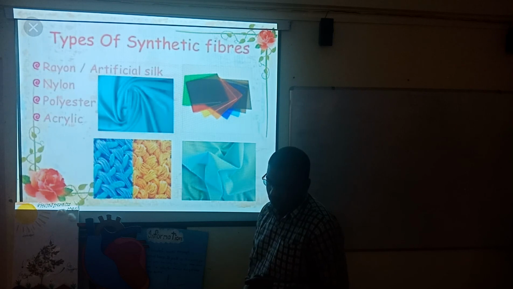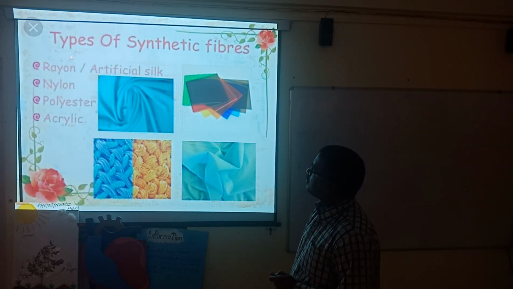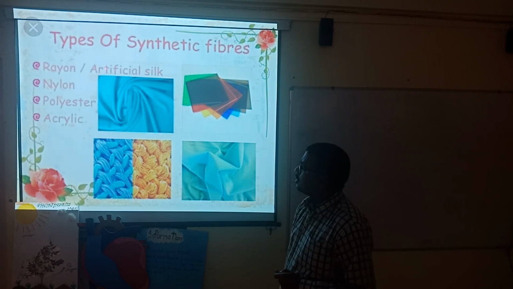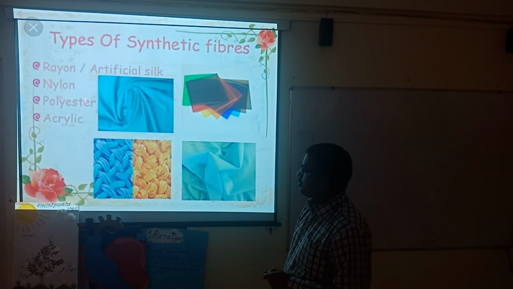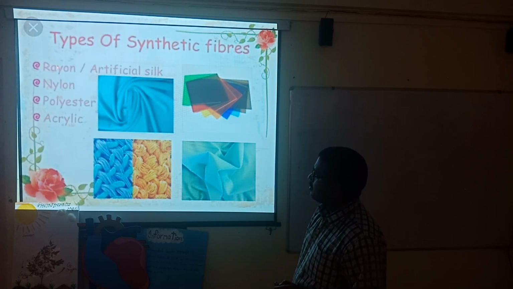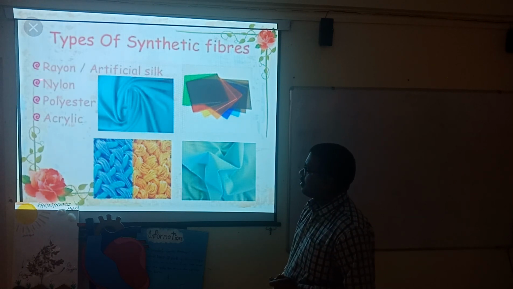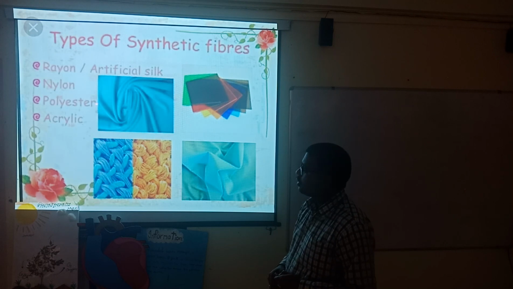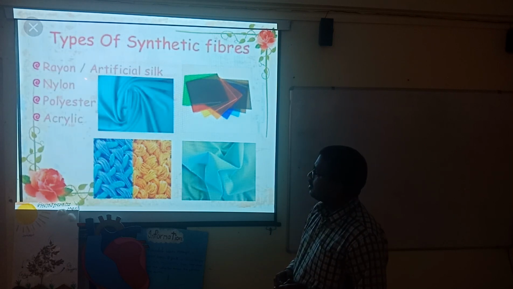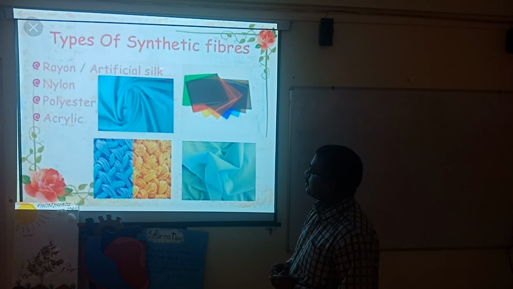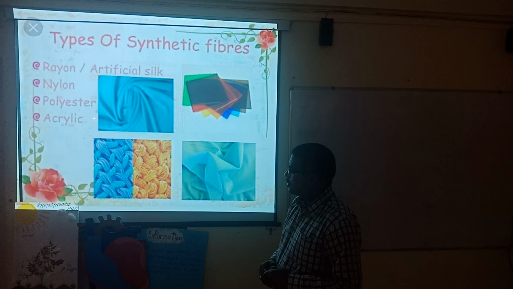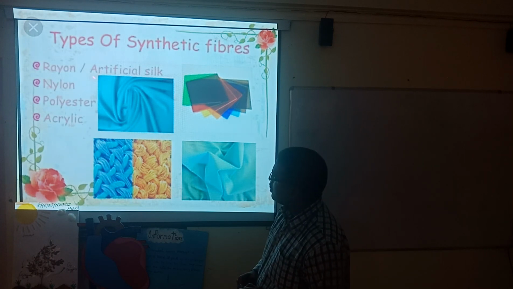Now you can just go through this slide. Here it is written: synthetic fiber, rayon, artificial. What are the different synthetic fibers? We will have some examples of these synthetic fibers. Rayon is also known as artificial silk because it is the first synthetic fiber made to resemble silk. Then nylon, polyester, and acrylic. These are the basic synthetic fibers.